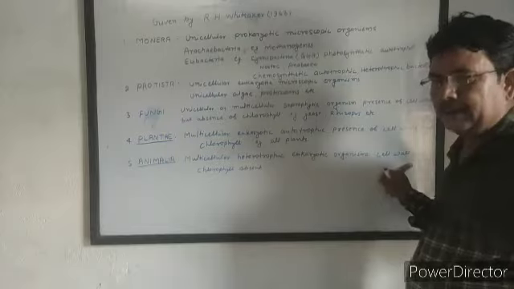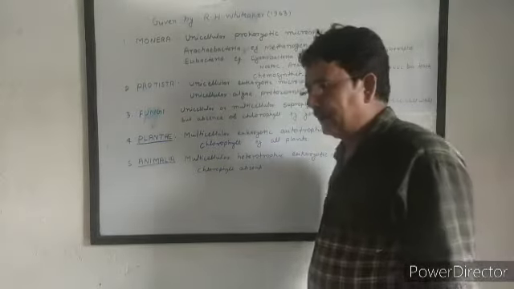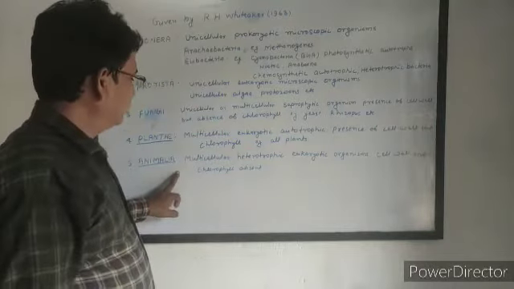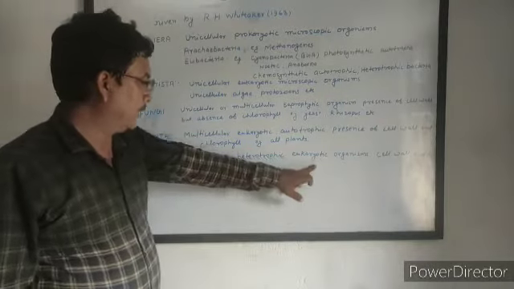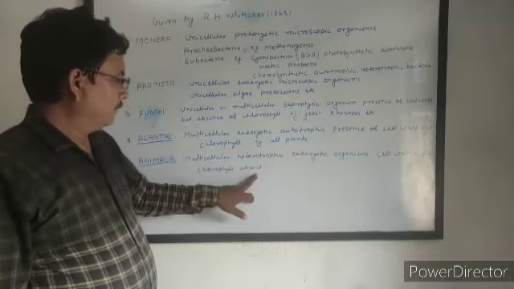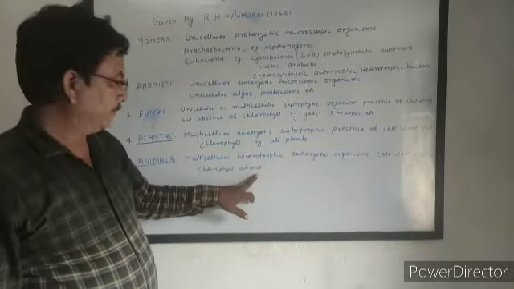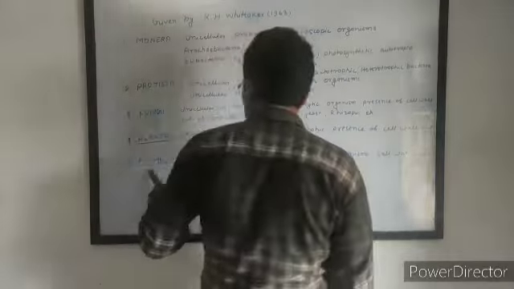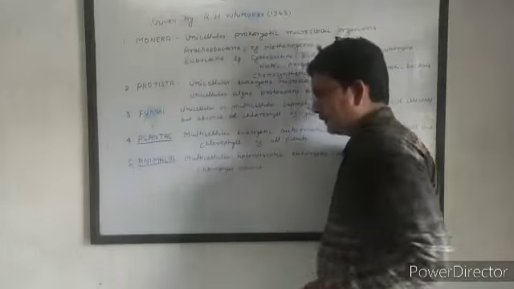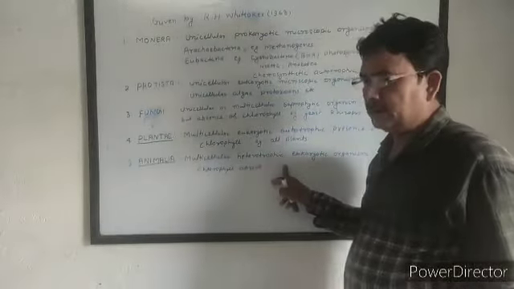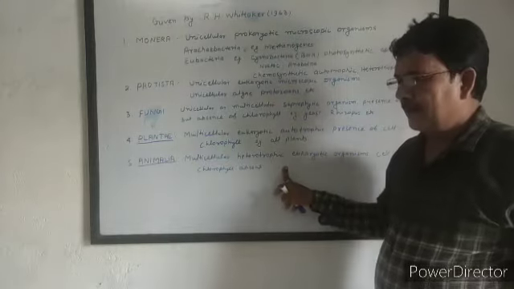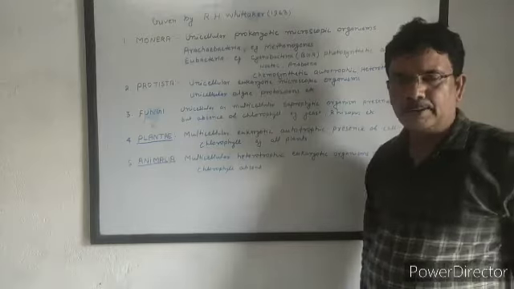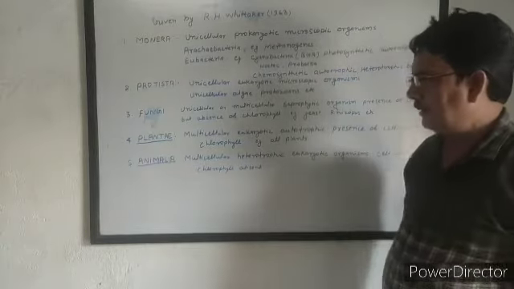Cell wall and chlorophyll are absent in the members of this kingdom. That means absence of cell wall and chlorophyll is the characteristic of organisms of this kingdom, Animalia.